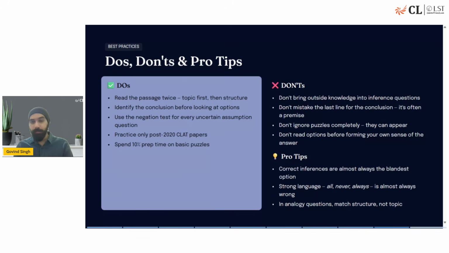Now, don'ts would be bringing outside knowledge into inference questions, mistaking the last line for conclusion, which is often a premise, ignoring puzzles completely. That is a big mistake, which a lot of students made last year as well as the year before. I advised students to do AR both the years, but people who did were able to score better marks. So, yeah, don't ignore AR by any means.